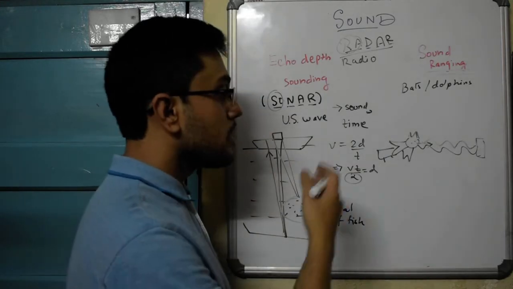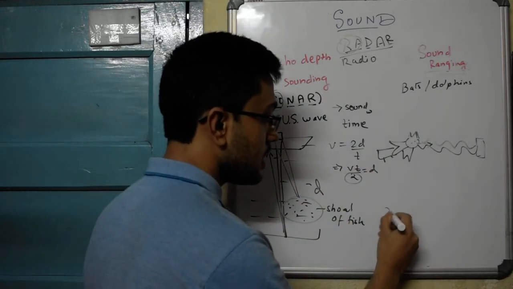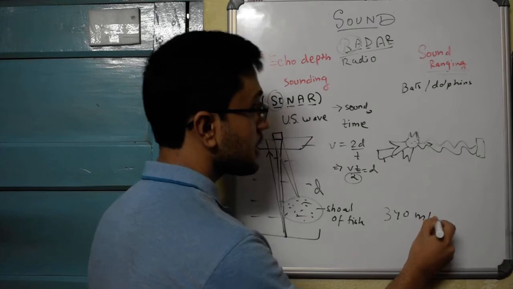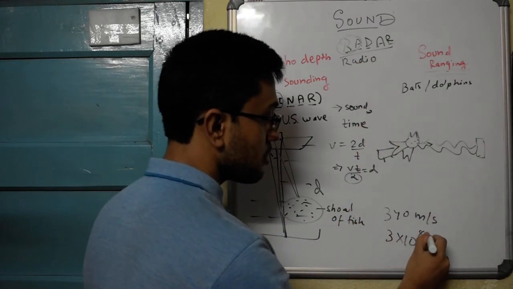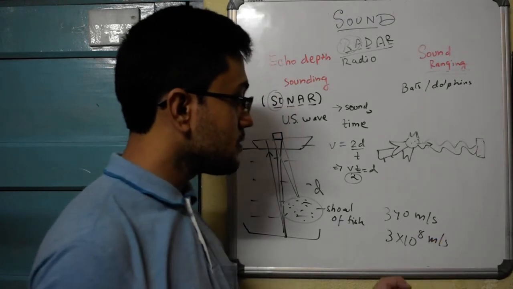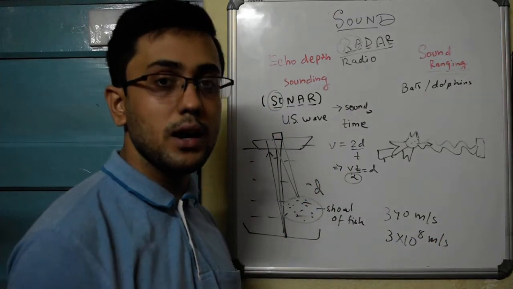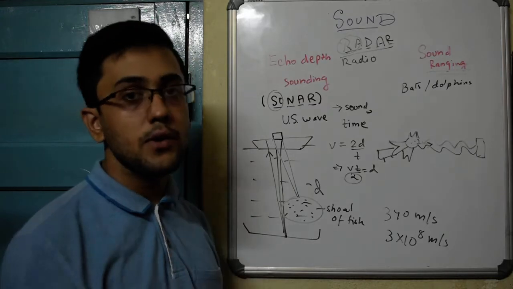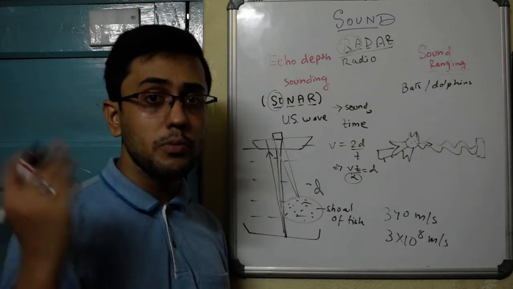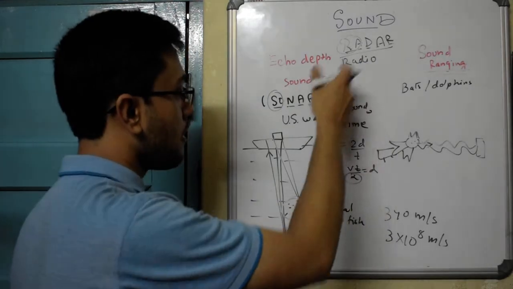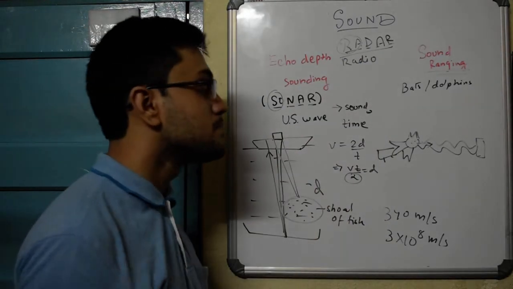Now ultrasonic waves have the same speed as sound, which is 340 meters per second, but radio waves have the speed of light, 3 into 10 to the power 8 meter per second. Because of this reason, radars are incredibly fast, and radars are used for all kinds of radio communications, even with the satellites that are constantly in orbit around our Earth. But radar works on kind of the same principle.